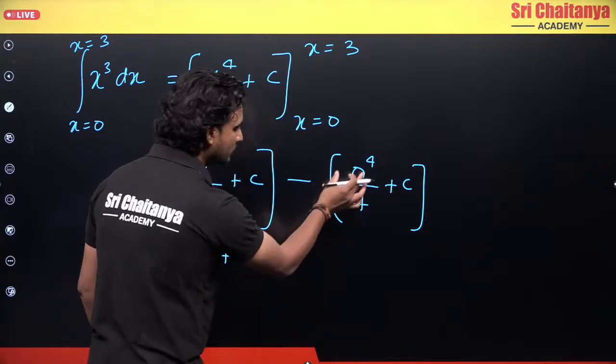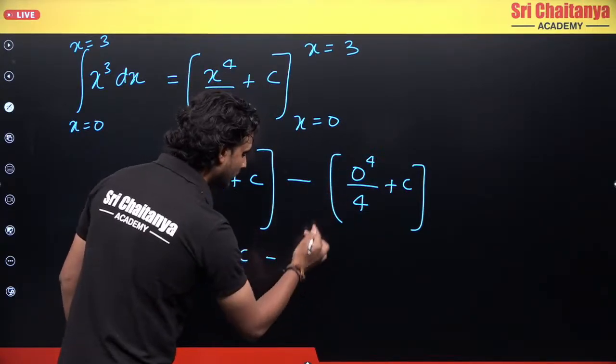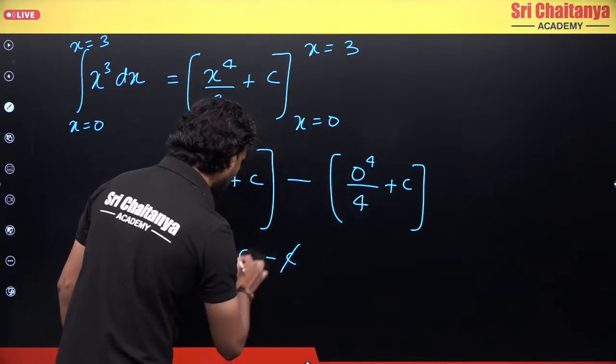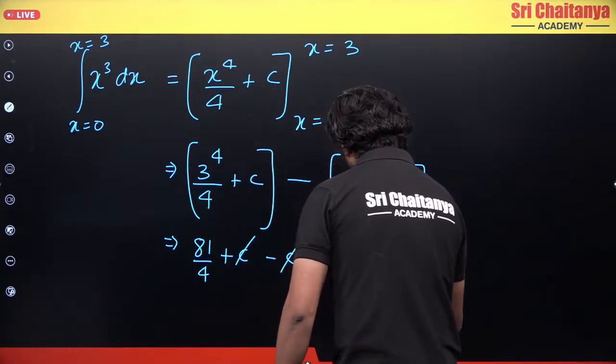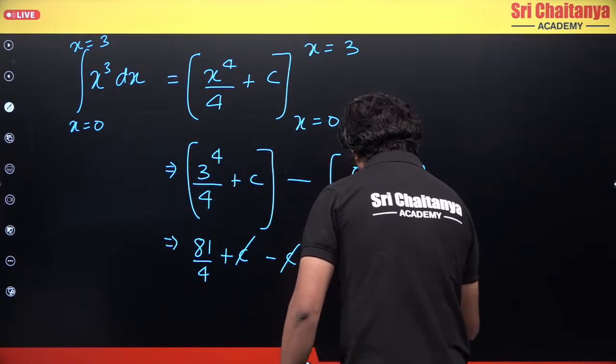This will become minus. Now this is 0 plus c, so this will become minus c. So the c cancels with this c, and what do I get? Finally, I will get my answer as 81 by 4. Okay, so this is my final answer.